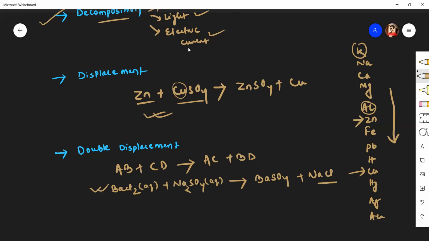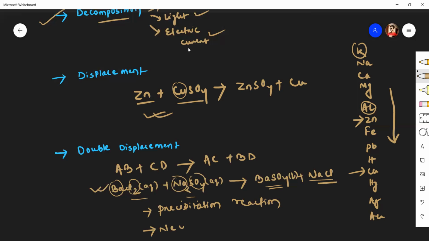So here the barium sulfate formed is a precipitate, and the barium reacts with sulfate and the sodium reacts with chlorine. The mutual exchange of ions takes place and two new substances are formed, whose chemical composition is totally different from the original compounds. So the double decomposition reaction may be classified into two types. One is precipitation reaction, and another one is known as neutralization reaction.